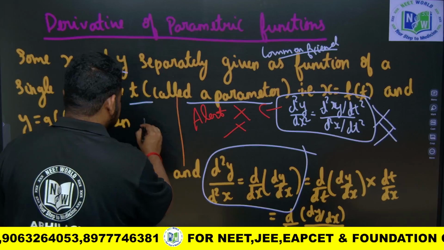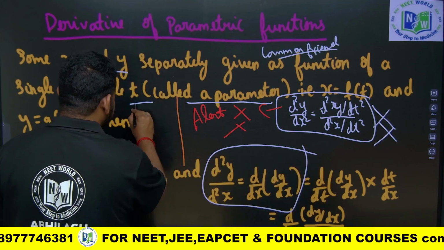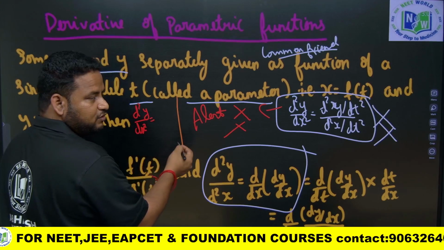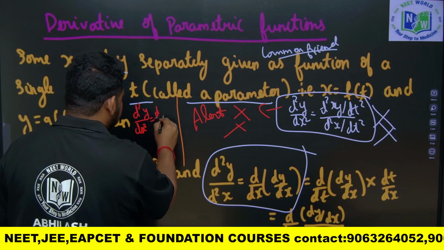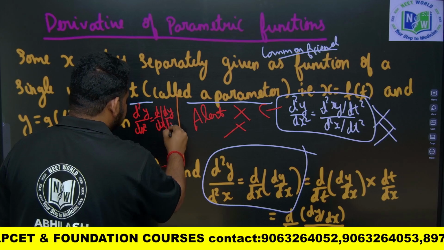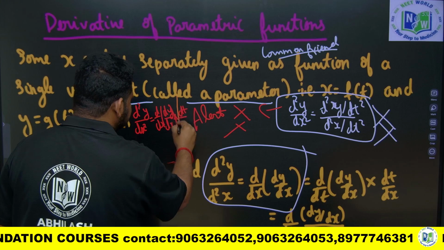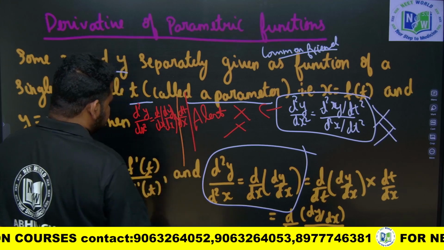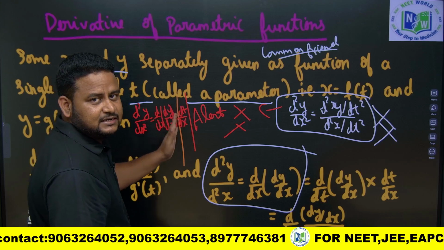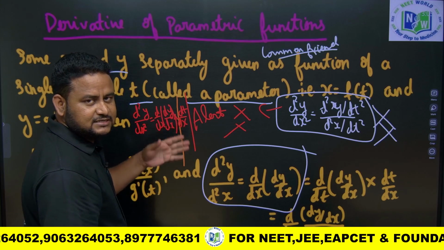So this is the method. You have to find d square y by dx square. It is given by what, friends? You have to find d by dx of dy by dx, into dt by dx. It is not dx by dt into dt by dx. That is inverse of dx by dt, that is dt by dx.